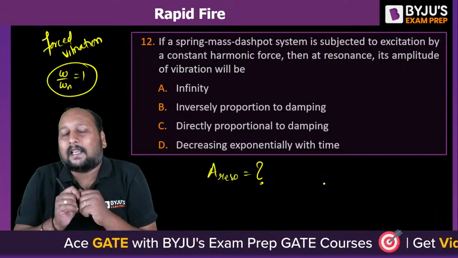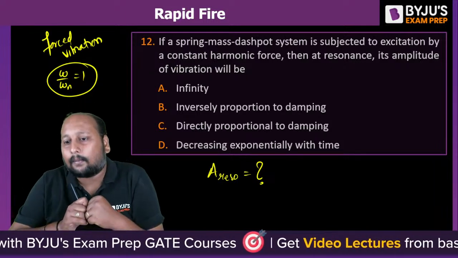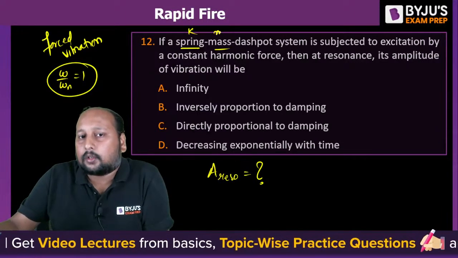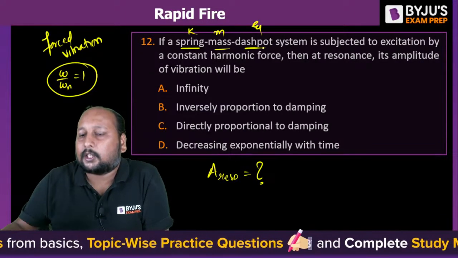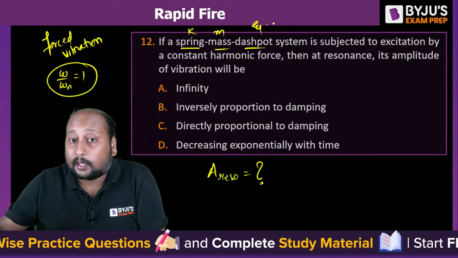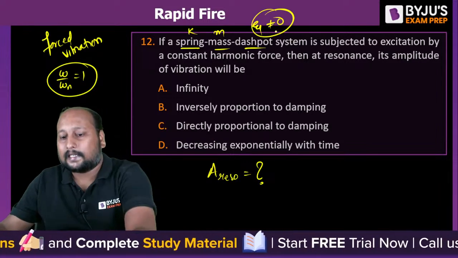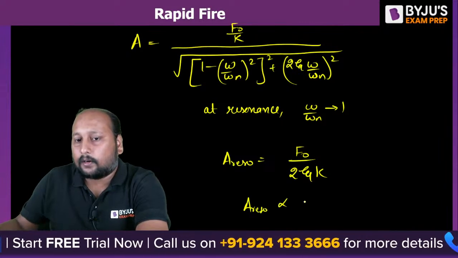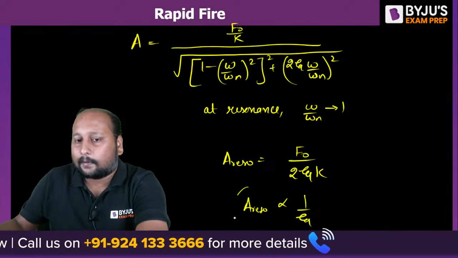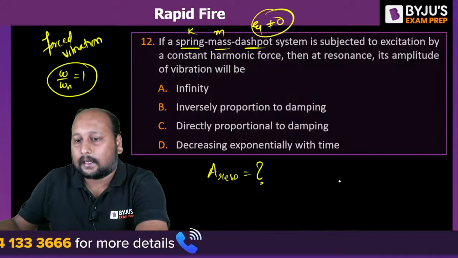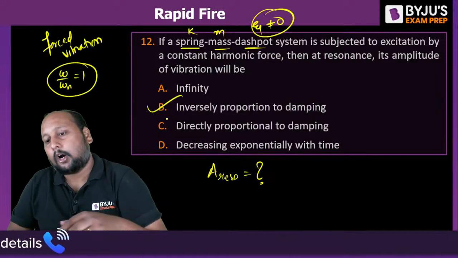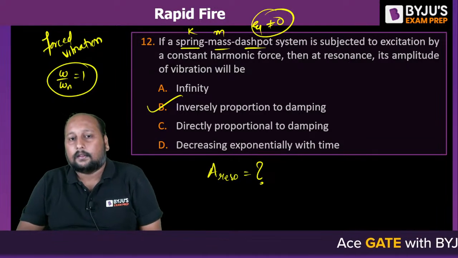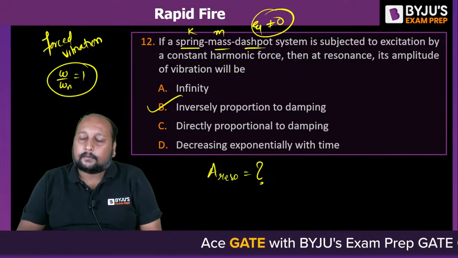Now are they saying zeta equal to 0? Are they saying no damping? They have not said. It is having a spring also, it is having a mass also, and it is having a dashpot, that is zeta is present. So if they are saying dashpot, that means zeta is not equal to 0. That simply we can say the amplitude at resonance is inversely proportional to zeta. That means option B is the correct answer. Only few students have given me the correct answer.